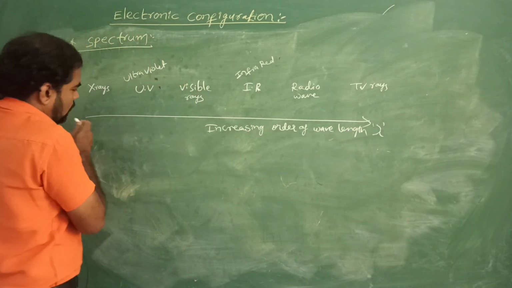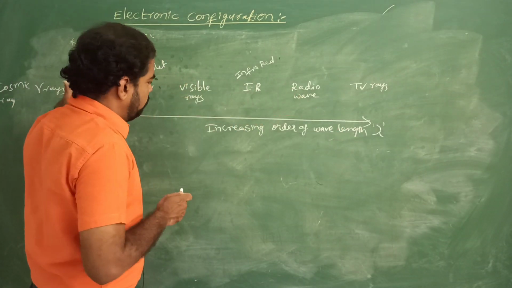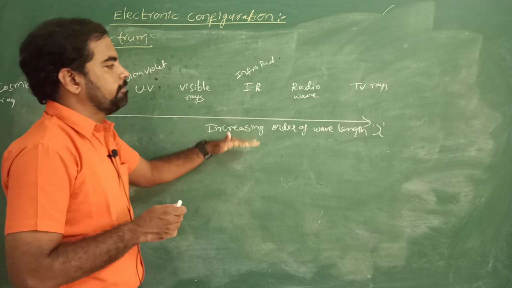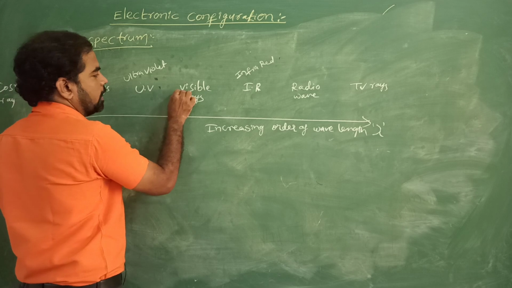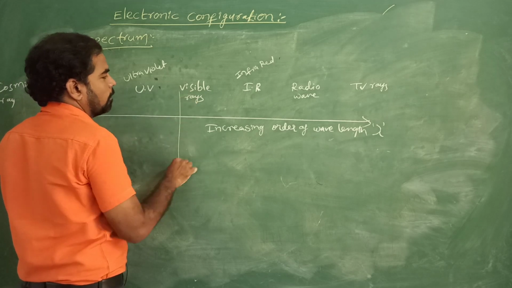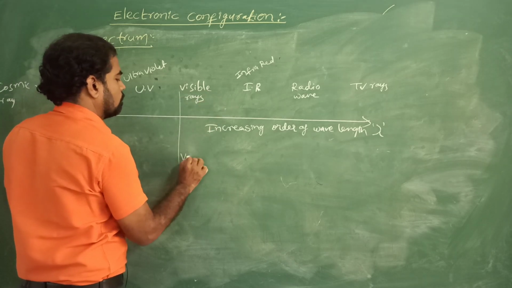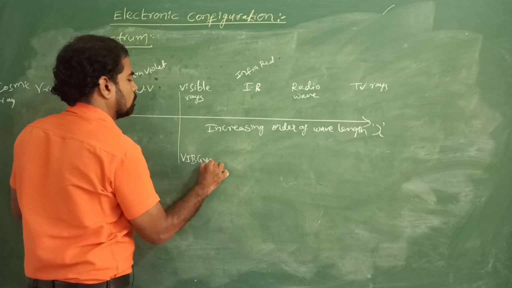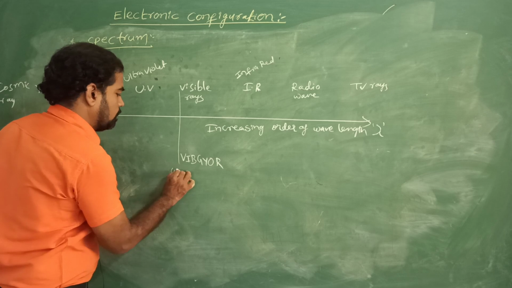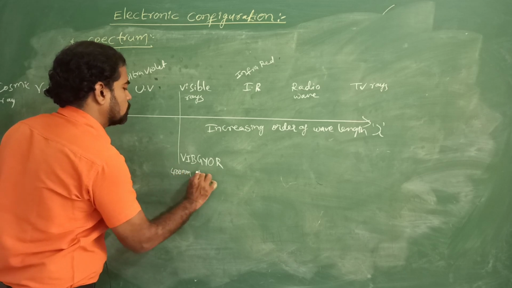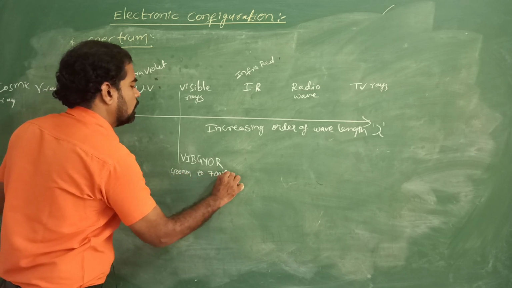So going from left to right, the wavelength increases. In the visible region we get the VIBGYOR, whose range is 400 nanometers to 700 nanometers.